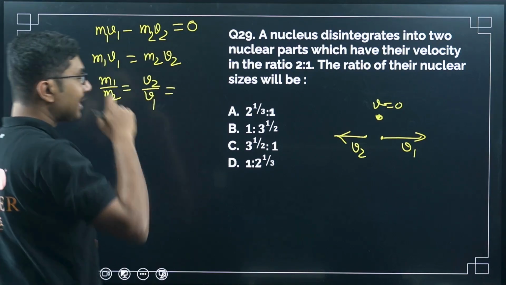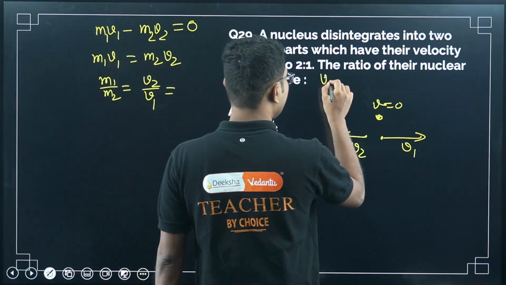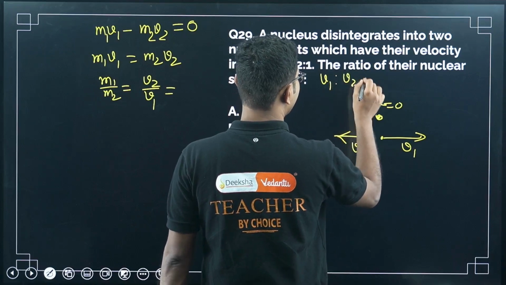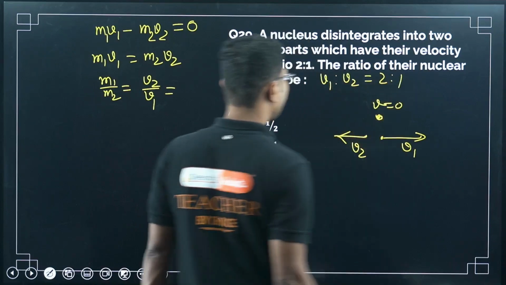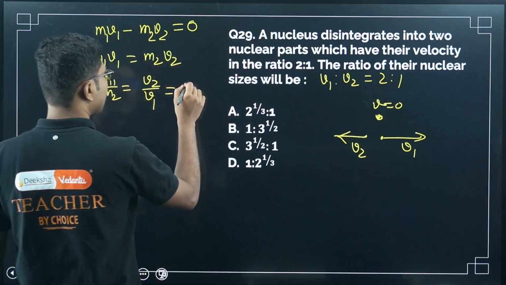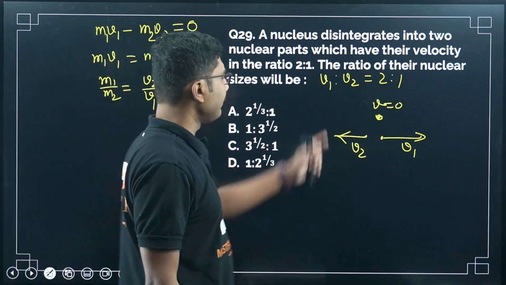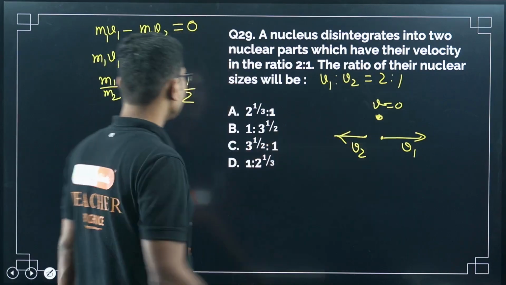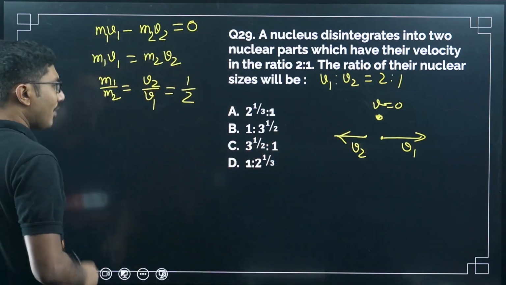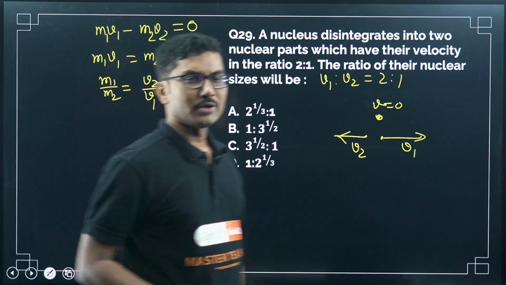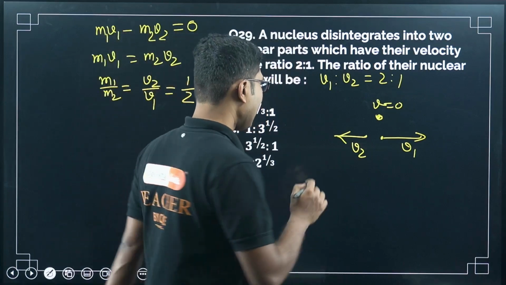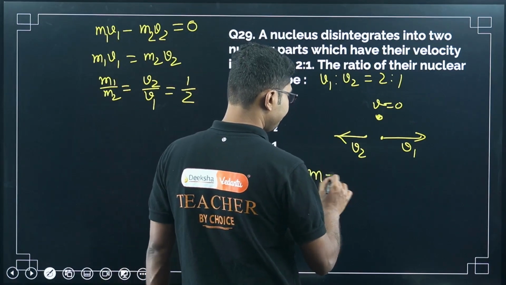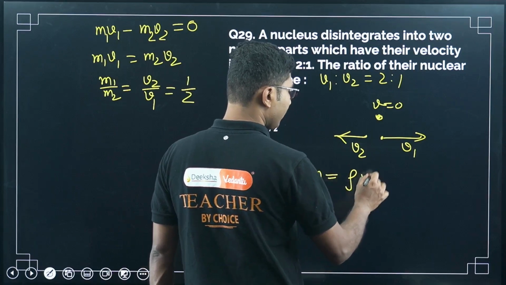Now v1 to v2 is given as 2:1. So we can write this as 1 by 2, because v1 is 2, v2 is 1. We have put these values. After that, you have to remember one more formula, that mass is density times volume.